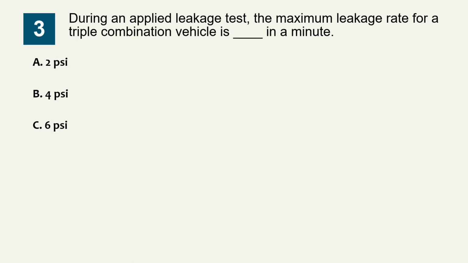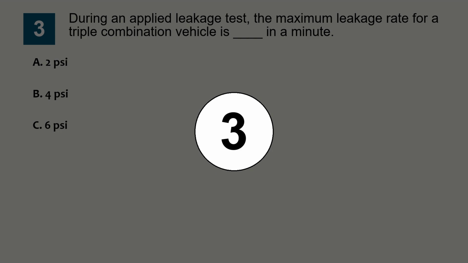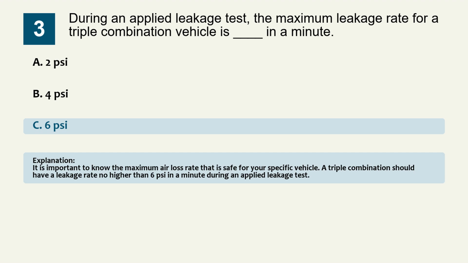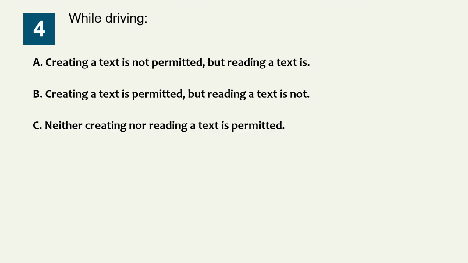Question 3. During an applied leakage test, the maximum leakage rate for a triple combination vehicle is blank in a minute. Option A, 2 psi. Option B, 4 psi. Option C, 6 psi. The correct answer is option C, 6 psi. Explanation. It is important to know the maximum air loss rate that is safe for your specific vehicle. A triple combination should have a leakage rate no higher than 6 psi in a minute during an applied leakage test.